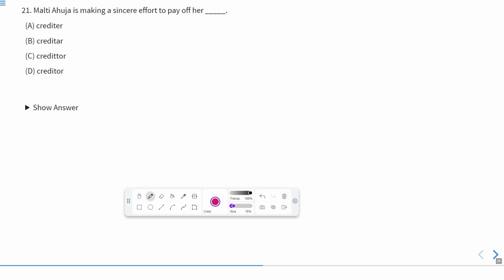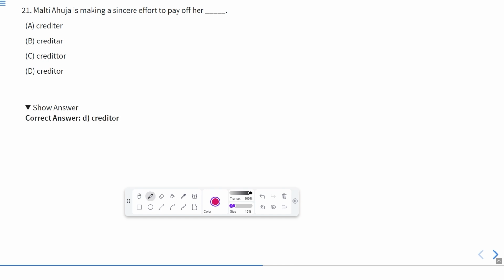Malti Ahuja is making a sincere effort to pay off her. Now, pay off her what? Creditor. Obviously, pay off her creditor. Pay off means to pay all the amount. Creditor is a person from whom we have bought the commodities on credit. So the correct spelling of creditor is actually